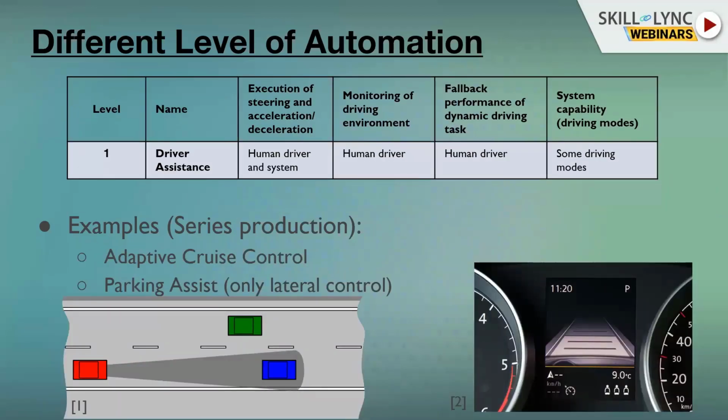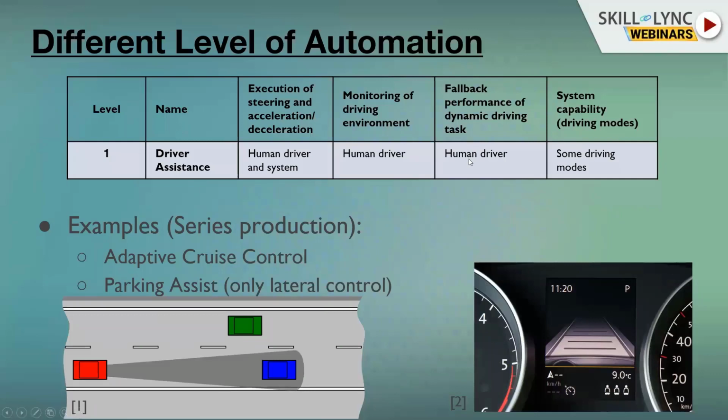Then we have level 1. In level 1, the execution of steering and acceleration, so the control of the car, is divided between the human driver and the system. It means that there are some driving modes that are handled by the system. The system will accelerate for us if necessary, or the system will decelerate for us, or the system will apply some control on the steering wheel. It means the system does something. Then we have the monitoring of the driving environment. The one responsible for looking at the environment and doing the perception is definitely the human driver. And the fallback, if something goes wrong, is the human driver.